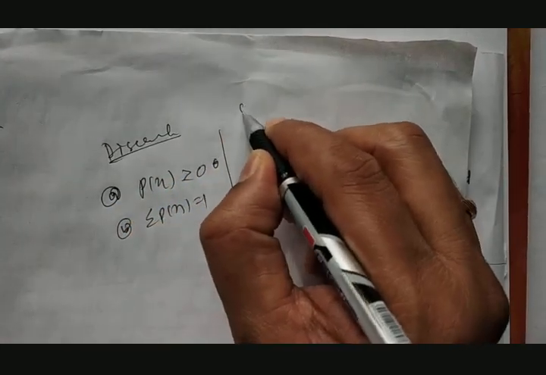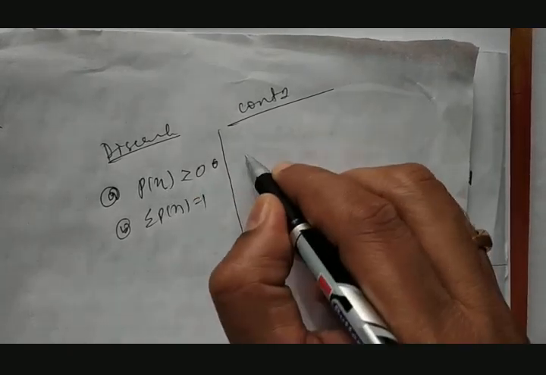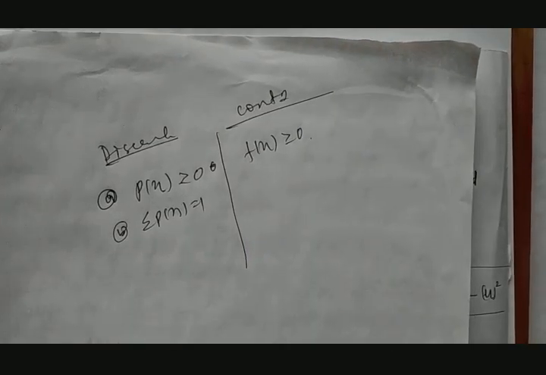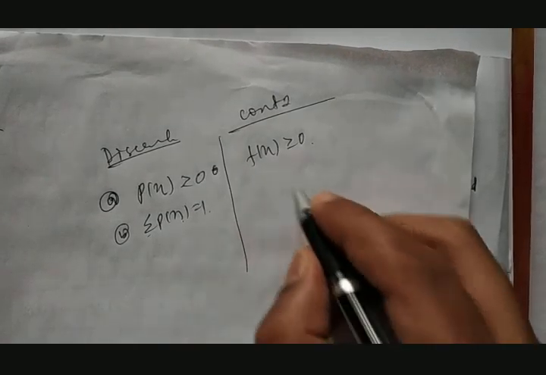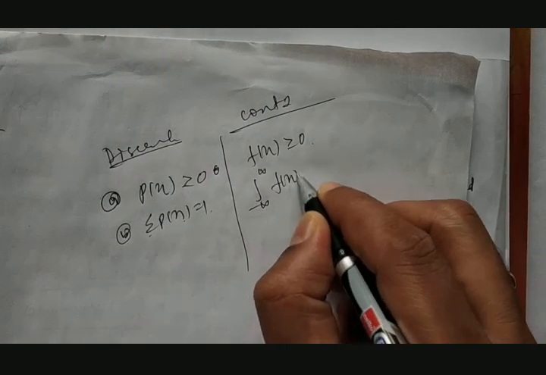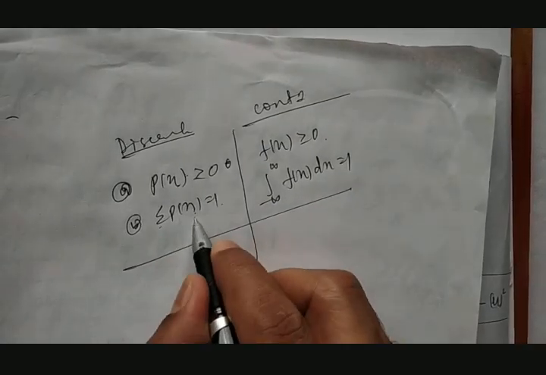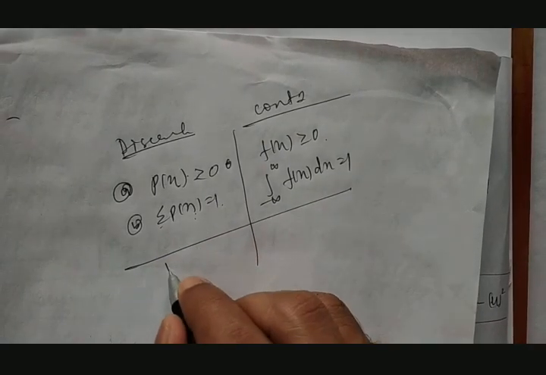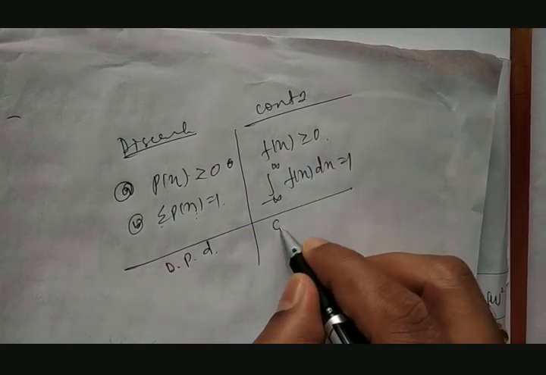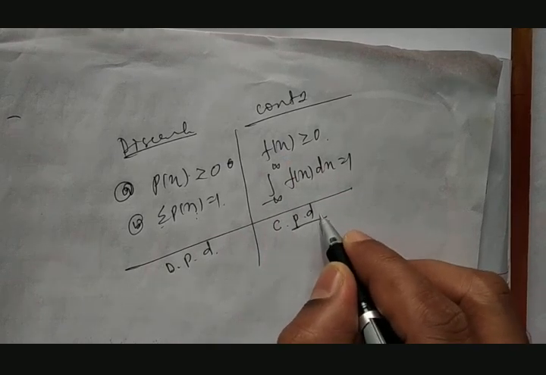Now we are taking continuous, meaning non-discrete. Here, instead of p of x, we have f of x must be greater than or equal to 0. Instead of summation of p of x equal to 1, we have integration between minus infinity to plus infinity of f of x dx must be equal to 1. If these two conditions are satisfied, then we call it a continuous probability distribution function.